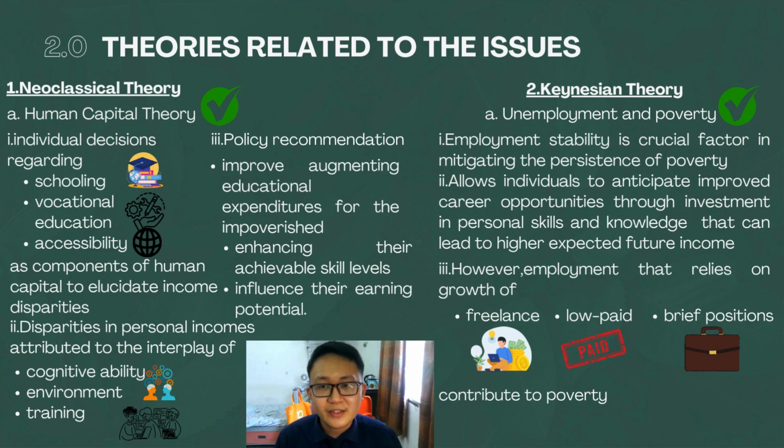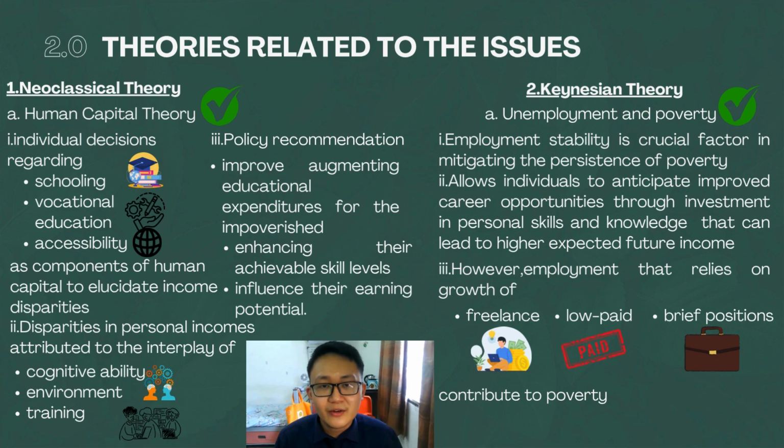The first is neoclassical theory, which is the human capital theory. Human capital theory tells that individual decisions regarding schooling, vocational education, and accessibility are components of human capital to elucidate income disparities. Disparities in personal incomes are attributed to the interplay of cognitive ability, environment, and training. Here is the policy recommendation from human capital theory: augmenting education expenditures for the impoverished can enhance their skill levels and influence their earning potential.